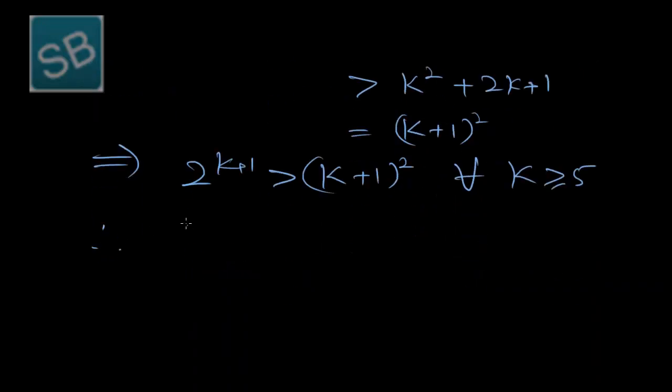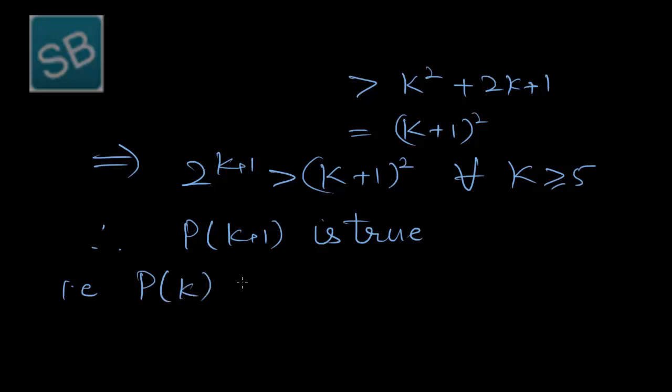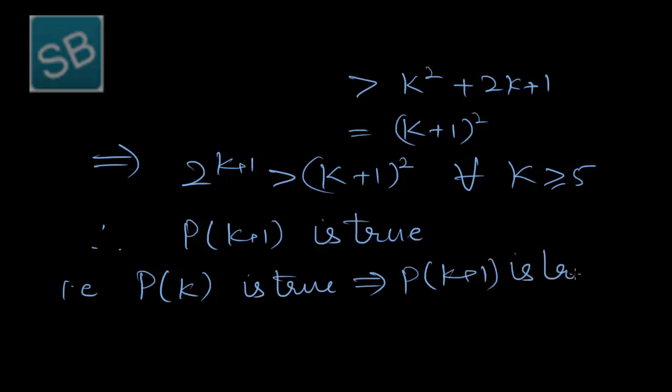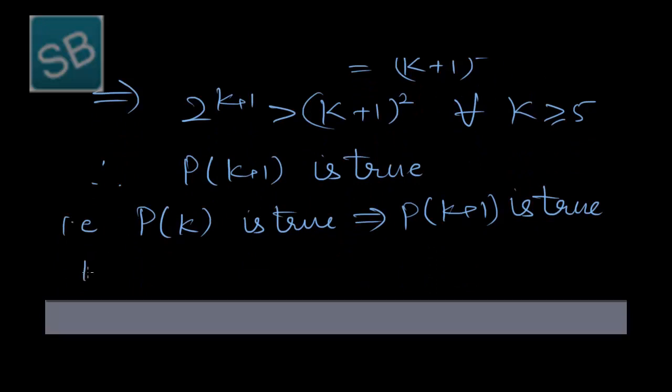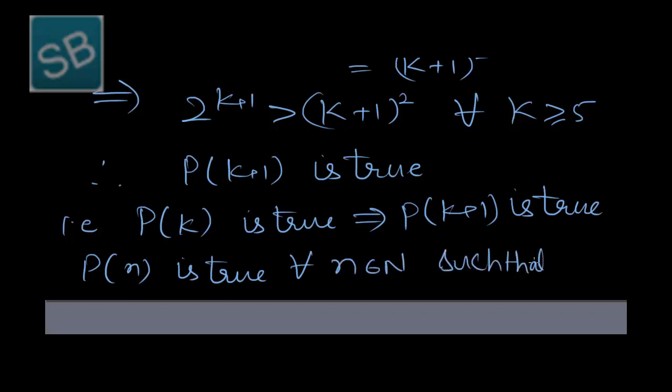So P of k plus 1 is true. That is, P of k is true implies P of k plus 1 is true. So by variant 1, P of n is true for all n belonging to N such that n is greater than or equal to 5.